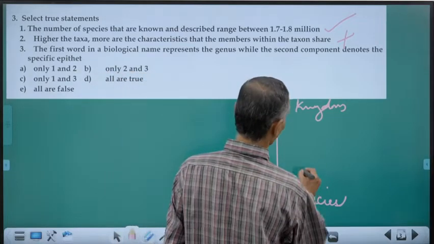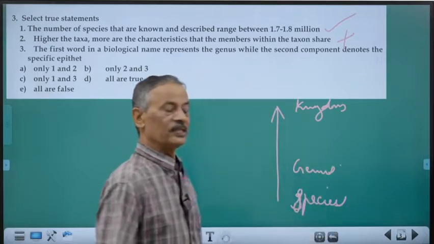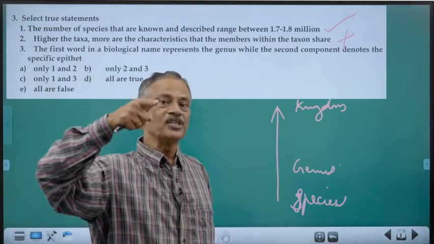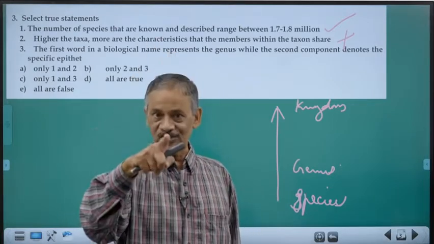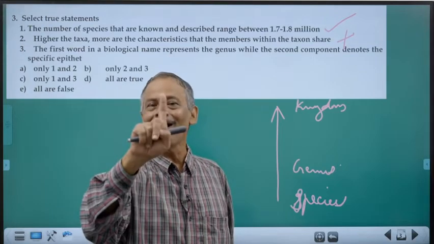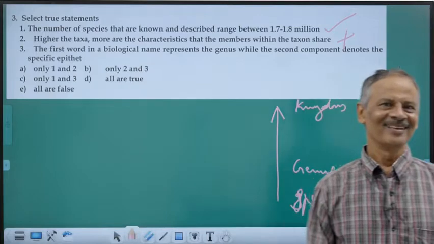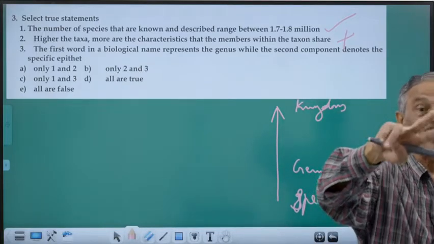And the next higher is genus. What is a genus? It's a group of related species. Species which are related, so they will be showing some relations. That means they are not all identical, there are some differences. So, in a genus, the members are having some differences.